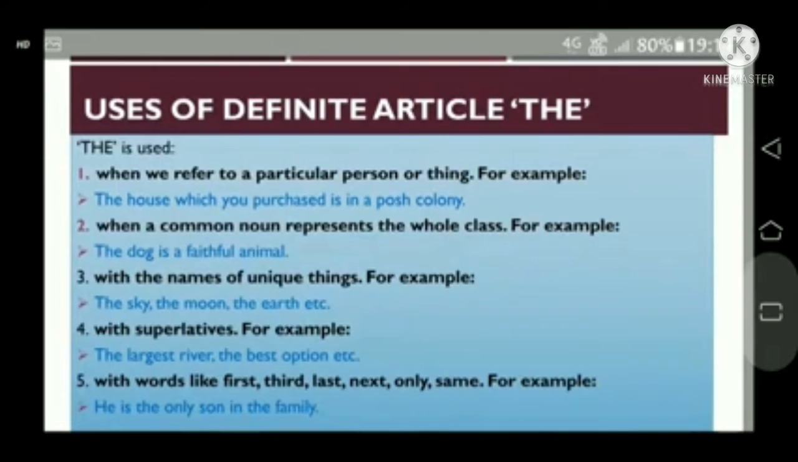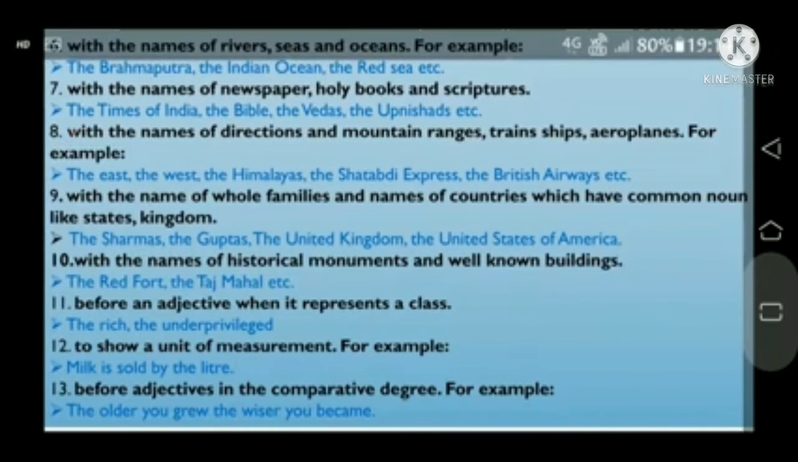Now the is used when we refer to a particular person or thing. For example, the house which you purchased is in a posh colony. When a common noun represents the whole class we use the. For example, the dog is a faithful animal. Next, with the names of unique things. Fourth, with superlatives. And fifth, with words like first, third, last, next, only, which I told you earlier.